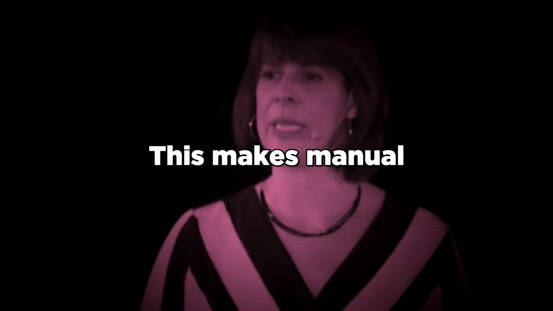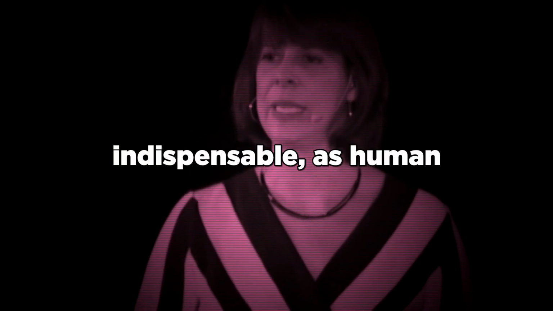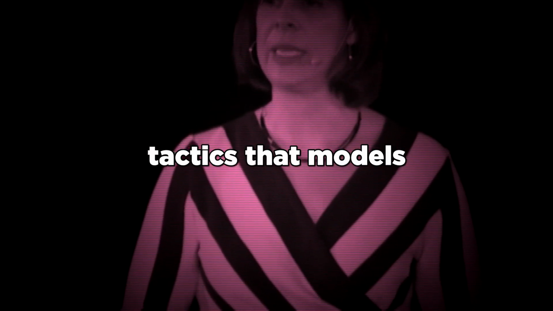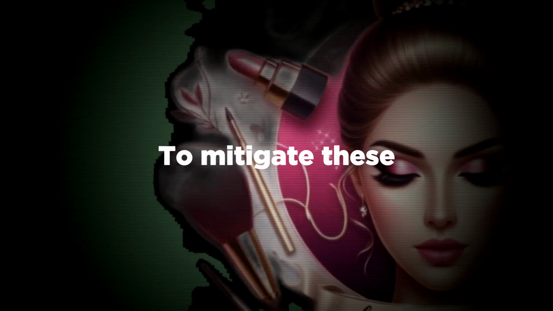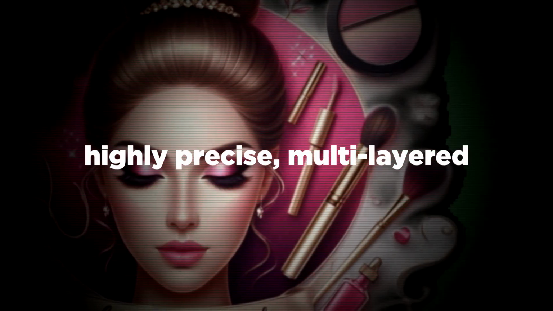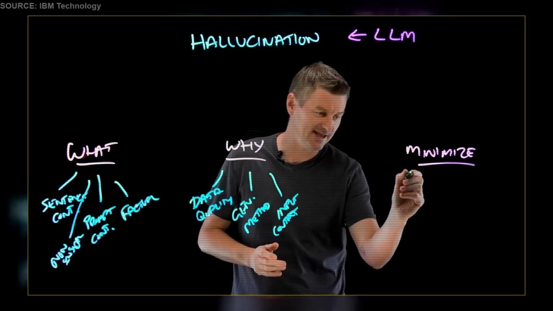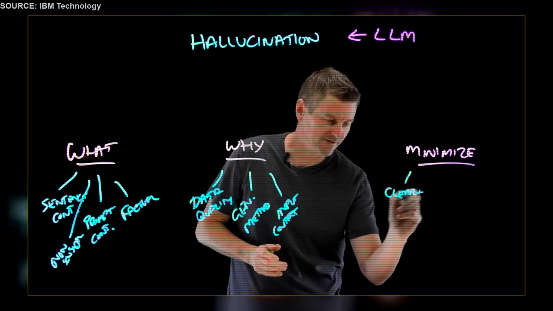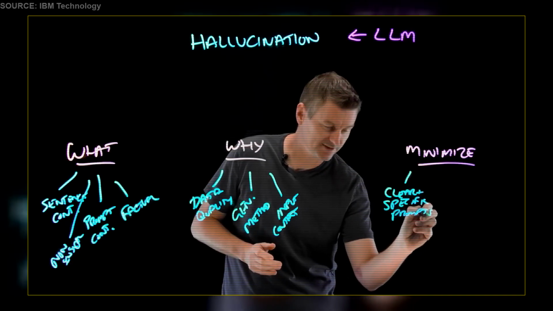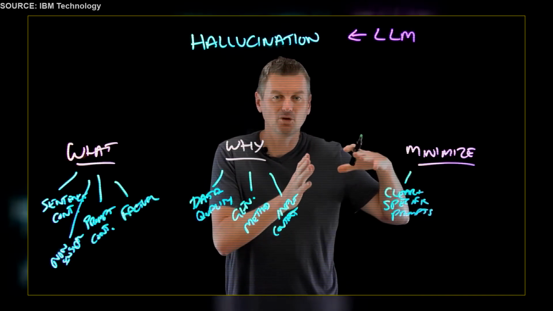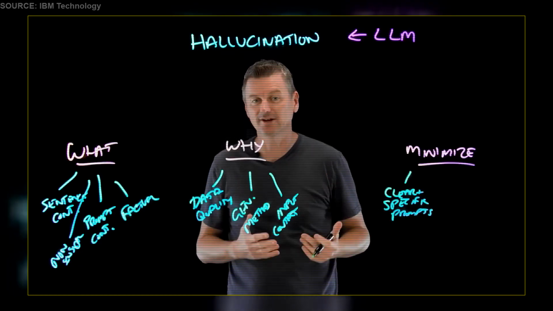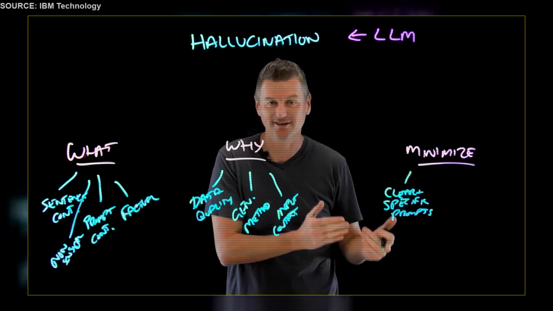This makes manual expert red teaming indispensable, as human intuition can find the complex, unconscious tactics that models use to bypass filters. To mitigate these multi-turn threats, safety teams are developing highly precise, multi-layered system prompt architectures. So, yeah, one thing we can certainly do is provide clear and specific prompts to the system. Now, the more precise and the more detailed the input prompt, the more likely the LLM will generate relevant and, most importantly here, accurate outputs.